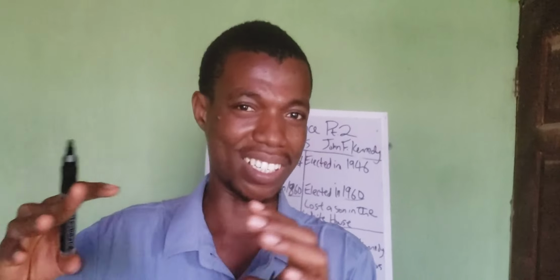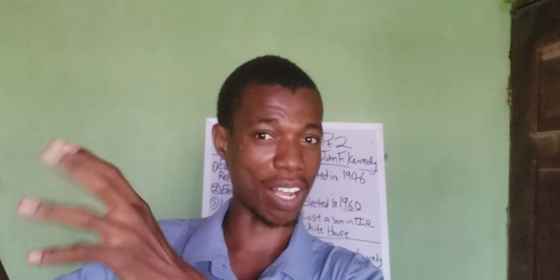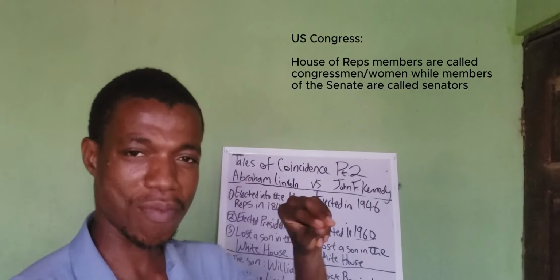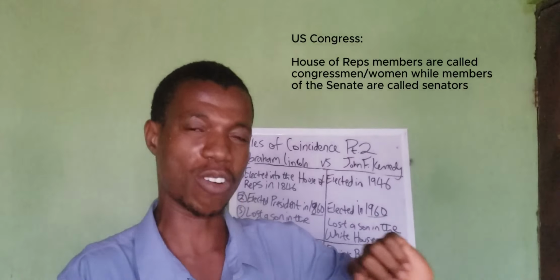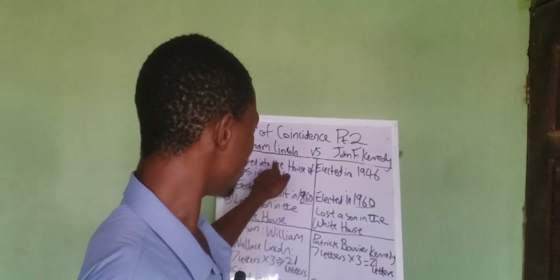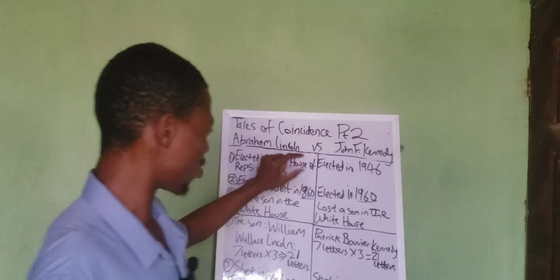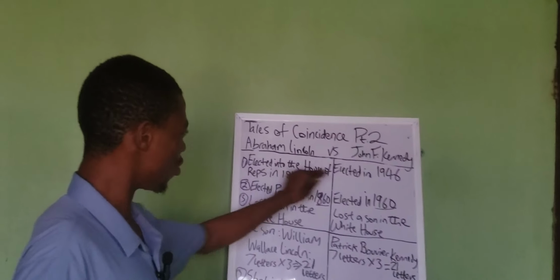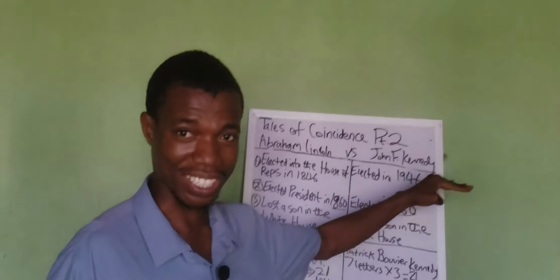The House of Reps members in Nigeria are called Honorables, and the senators are called senators. Here, the members of the House of Reps are called congressmen, and for women, congresswomen. So Abraham Lincoln and John F. Kennedy were congressmen 100 years apart, 1846 and 1946.